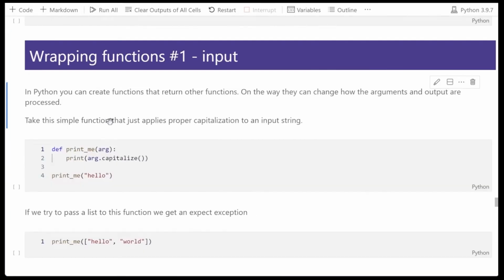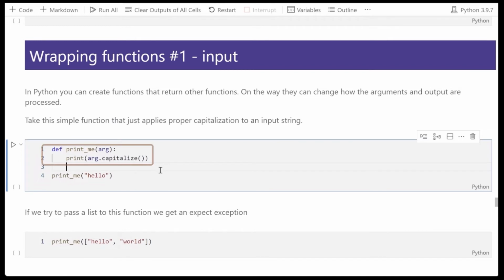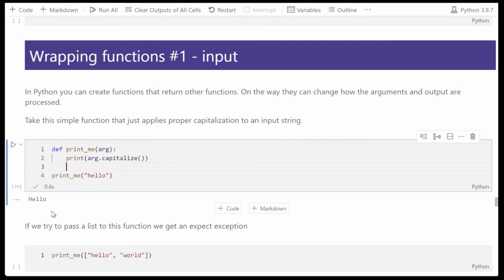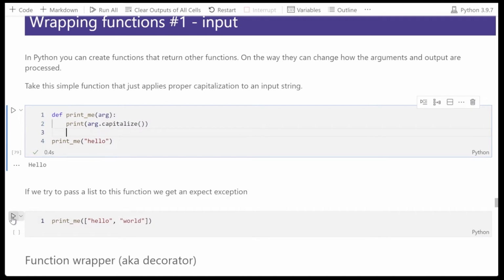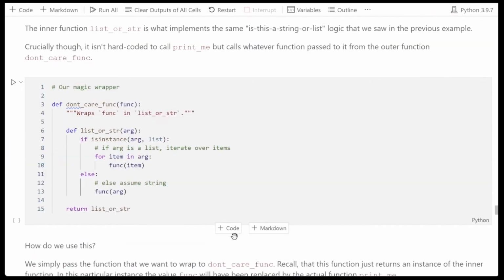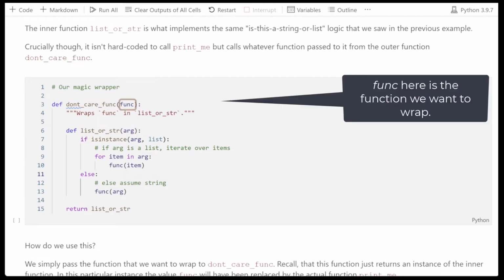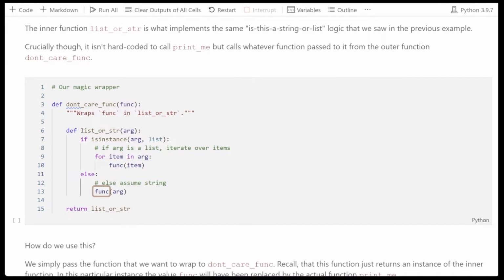So let's have a look at what we could do to wrap these things. We define a simple function here, printMe, which just takes a string and capitalizes it. But if we try to use it with a list, of course it doesn't work. So let's build a wrapper. And here we've got a function inside a function. This is known as a Python closure. And here the func parameter to the outer function is passed to the inner function.